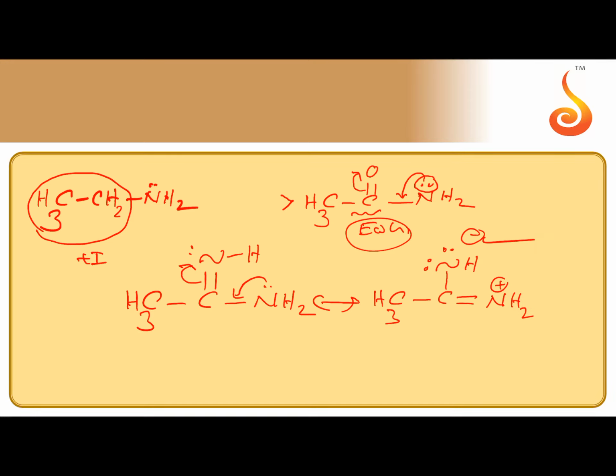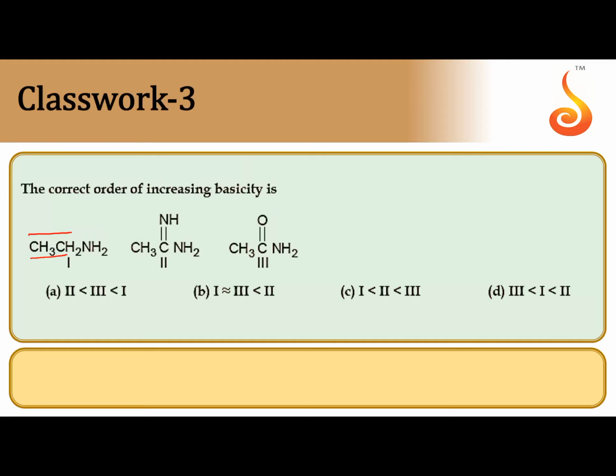Because of the higher electron density at nitrogen, it acts as the strongest base. That's why in the correct order, the second one is the strongest base, after that the first one, and the least basic is the third one, because of the electron withdrawing group. Such an option is only one, D.